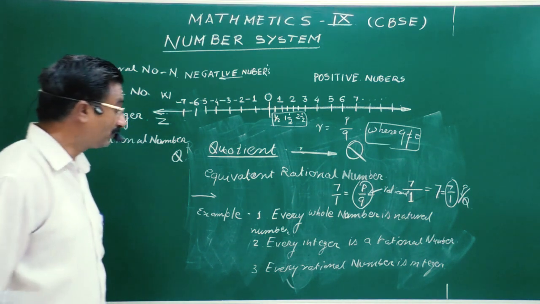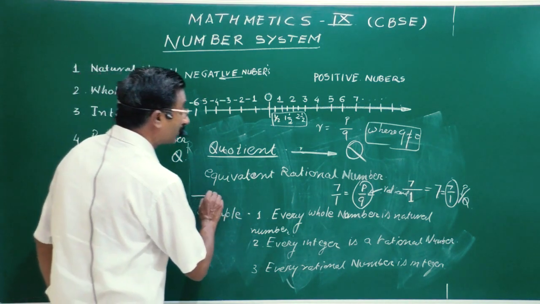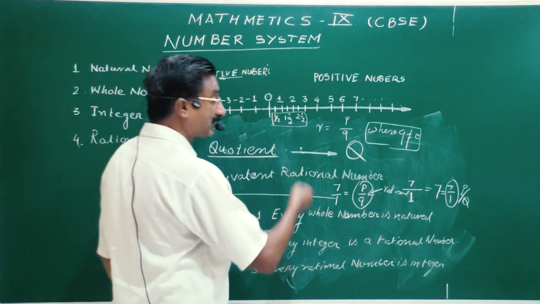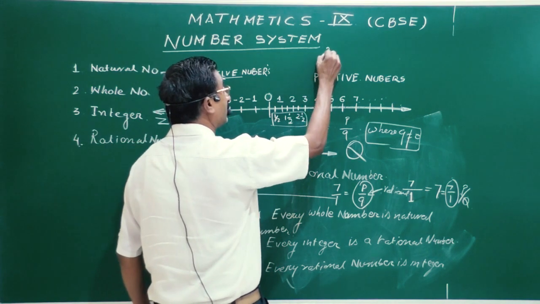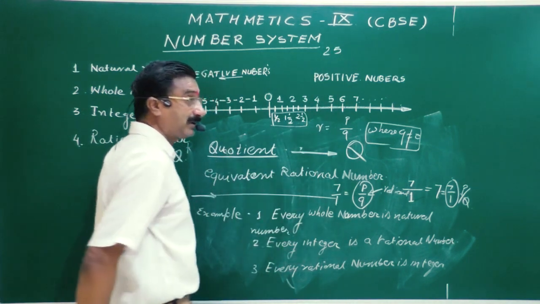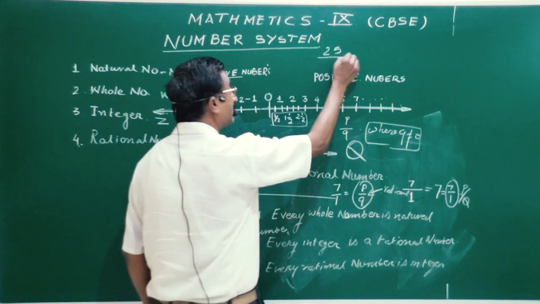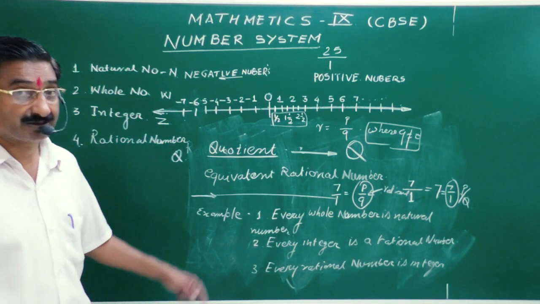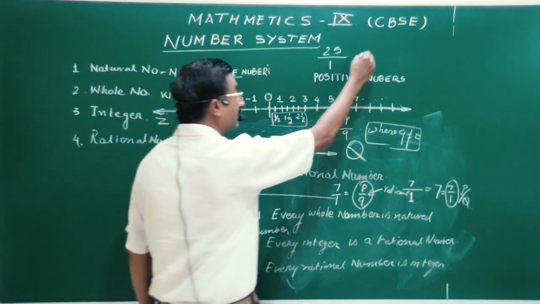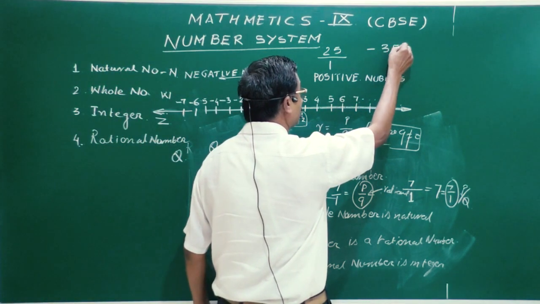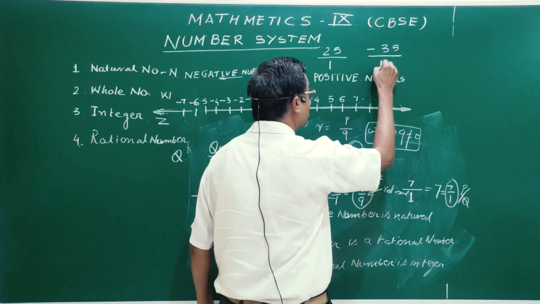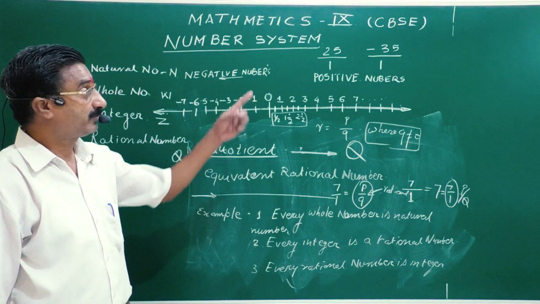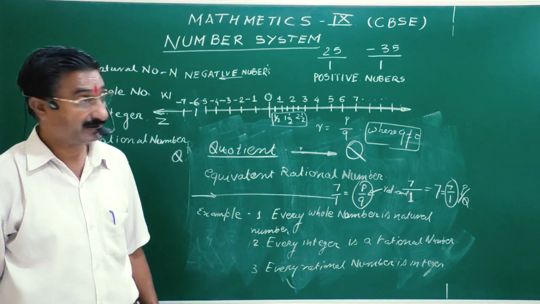Clear? Okay. Now some examples. If you like, we can write down a few examples. Say 25 is a rational number. Yes. 25 divided by 1, we can write it in the form of P by Q. So this is a rational number. Minus 35. Yes, it may be minus, but it can be written again in the form of P by Q. So minus 35 upon 1 is a rational number.